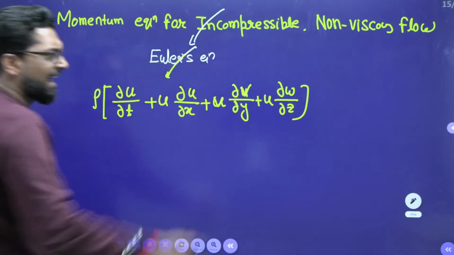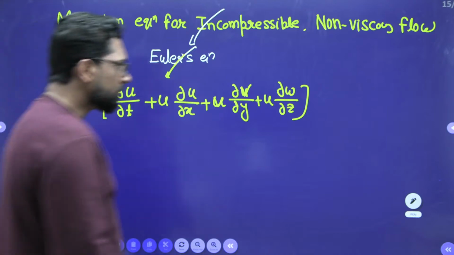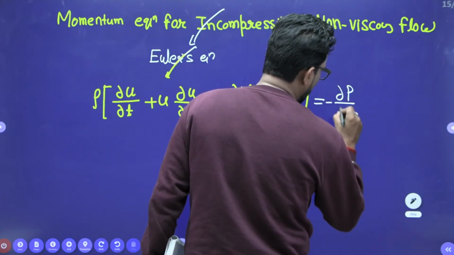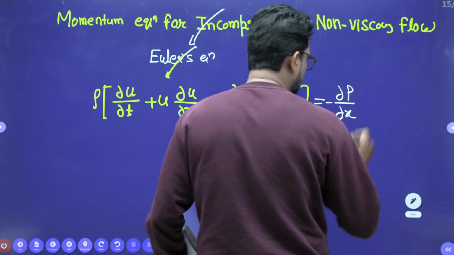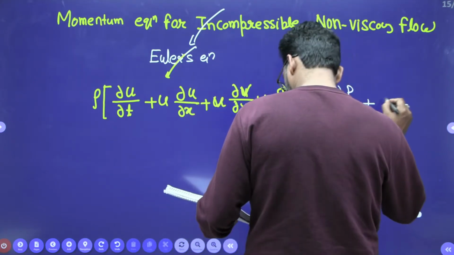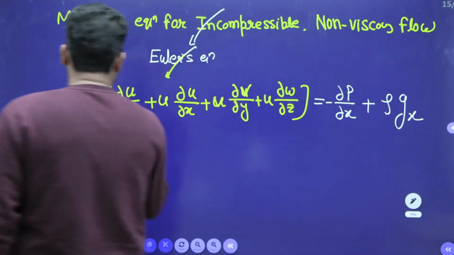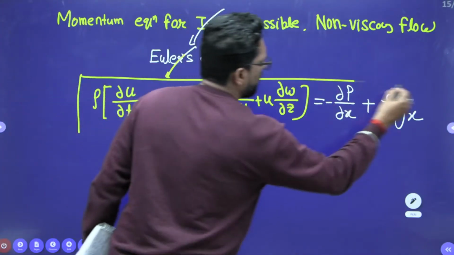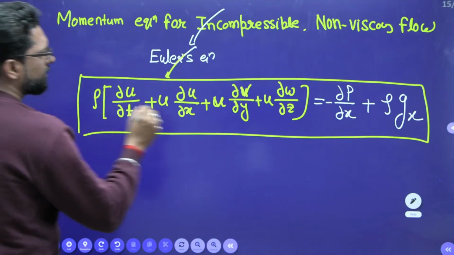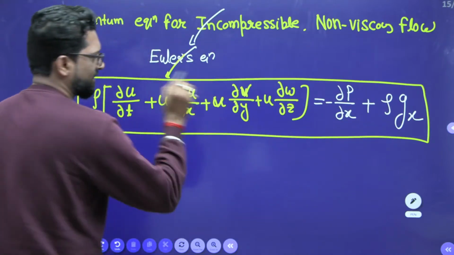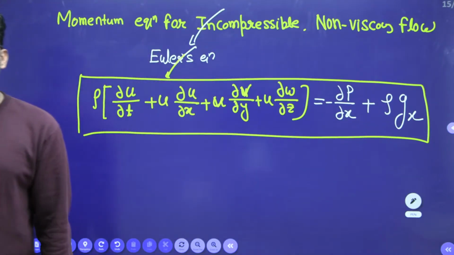This is nothing but the acceleration, okay, is equal to minus ∂p/∂x, the pressure in the x direction, plus rho into the body force in the x direction. This is the Euler equation, simple. That means this is the net force equal to mass into acceleration, okay.